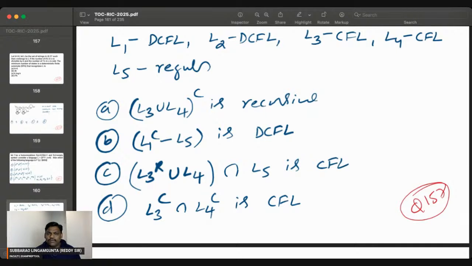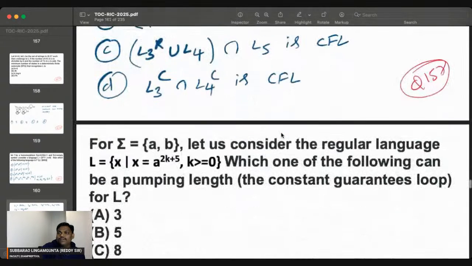So B is also correct. The only mistake people will make is they will do the inside, they will do the complement. No, first you expand. Otherwise, sometimes you will get the wrong answer. Whenever a whole complement is there, please first open up. Then you may not make any mistake. Otherwise, some places you may get the wrong answer. So the answer for this problem is the fourth option. Let's move to the next.